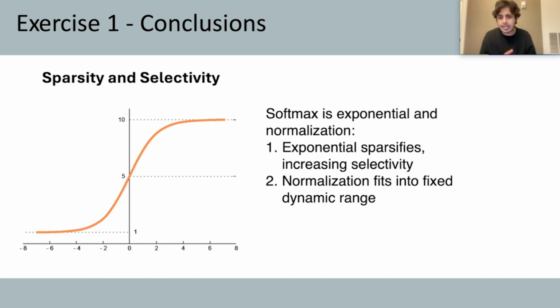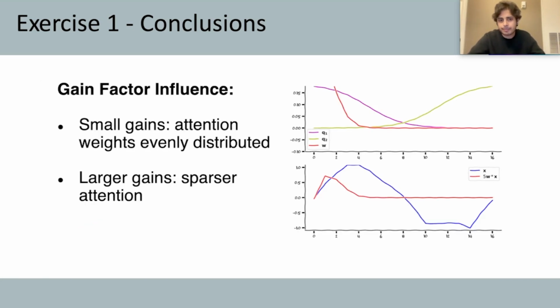The first is an exponentiation, which basically sparsifies our weights and increases selectivity of the weights that are being embedded. Additionally, this softmax normalizes our logits that are coming in and gives them some dynamic range. So again, this turns them into a probability distribution function, which we can sample then instead of just being some arbitrary integer that's being popped out by our dot products.